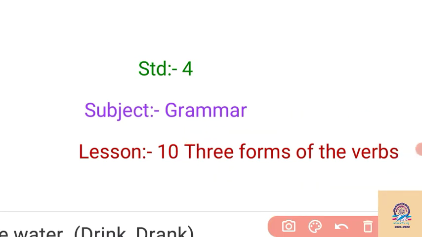What is the use of three forms of verb? We know that whatever changes occur in a sentence are related to the tense. We have 12 tenses, and for different tenses we have to use different forms of verb. So we must know the present form of the verb, the past form of the verb and the past participle form of the verb, because without a verb we cannot make any sentence. Whatever changes occur, we have to change the verb. So we have the three forms of the verb.